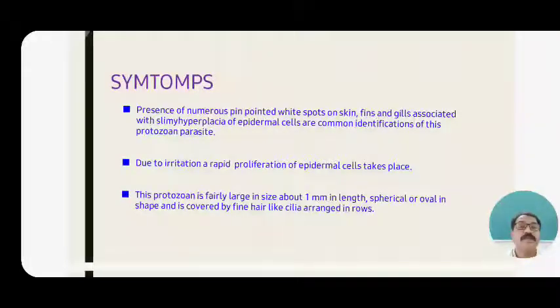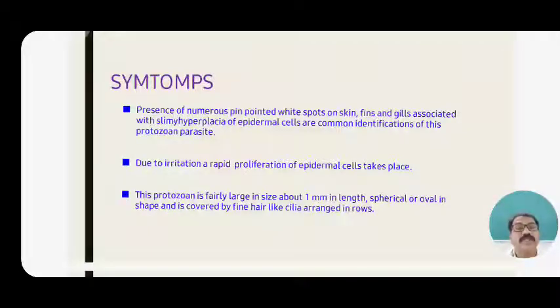Second symptom of this white spot: due to irritation, a rapid proliferation of epidermal cells takes place. Due to the constant and maximum irritation, and the constant consuming of epidermis and dermis, the epidermal and dermal cells are consumed and fall down, and proliferation occurs. Ultimately the epidermis and dermis are consumed by this parasite, and a sore appears on the body where this parasite affects, and other parasites may also attack the infected part.